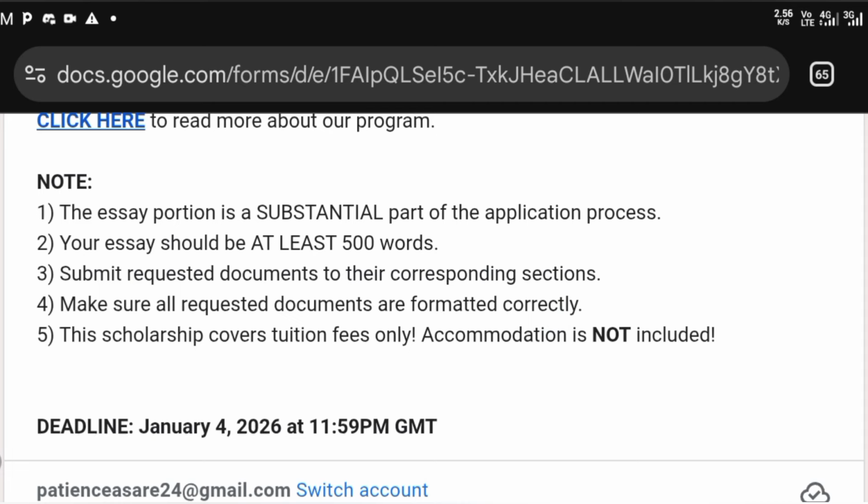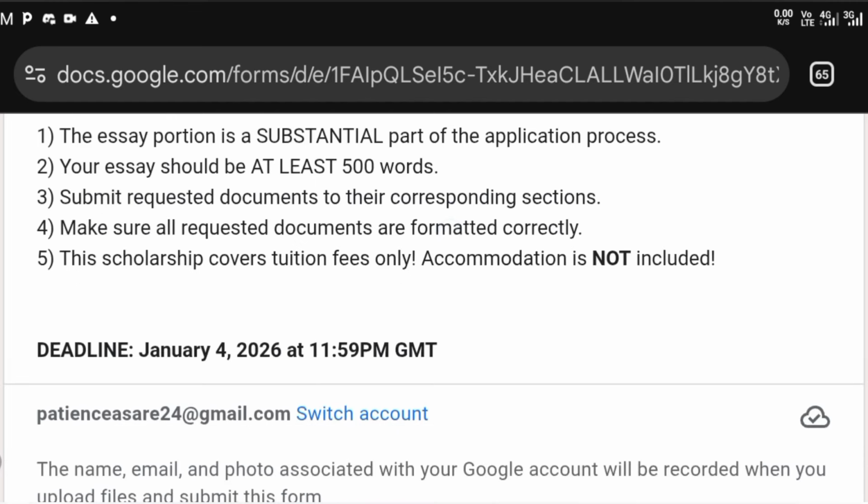Submit requested documents to their corresponding sections. When we are looking at the form, you notice that you have to upload certain documents. Do not interchange the documents under the sections. Just make sure that each and every document you upload in each section corresponds to that particular section. Also make sure that all the requested documents are formatted correctly.